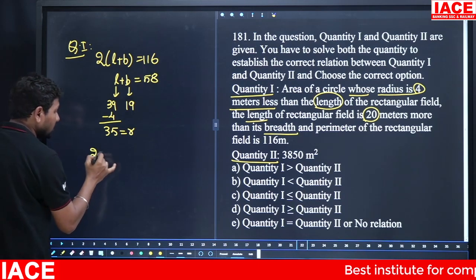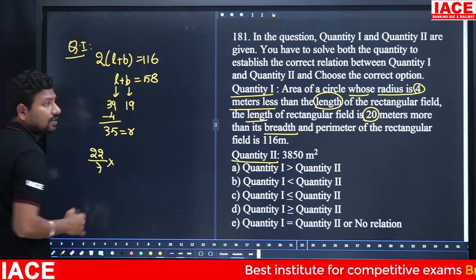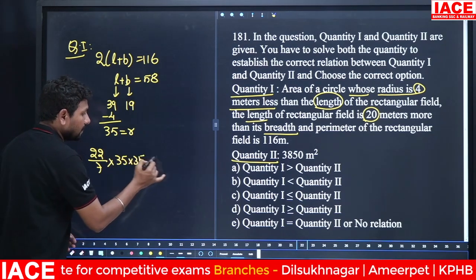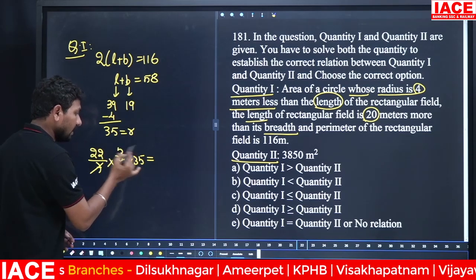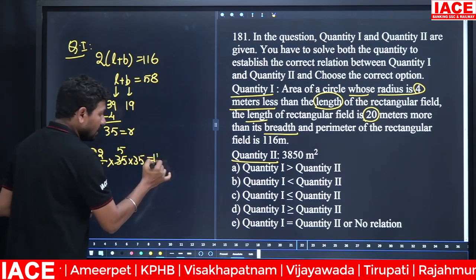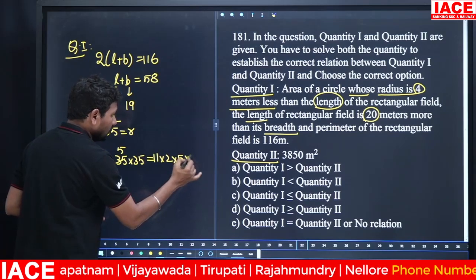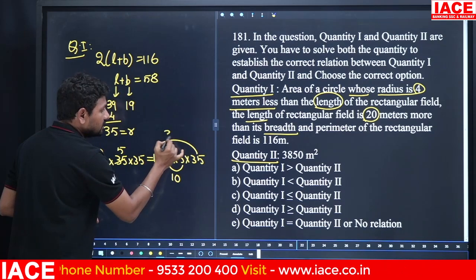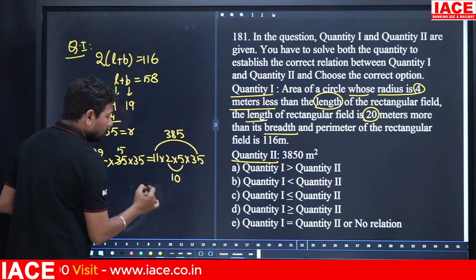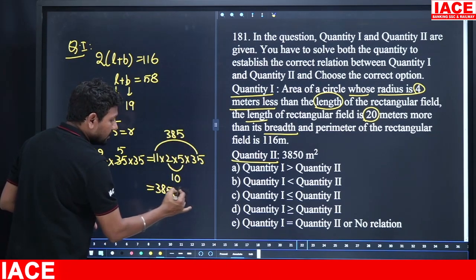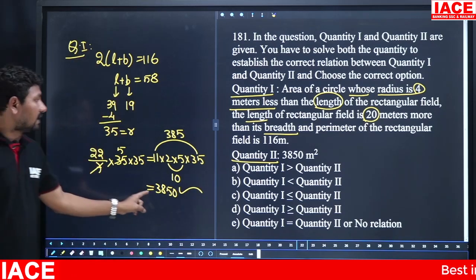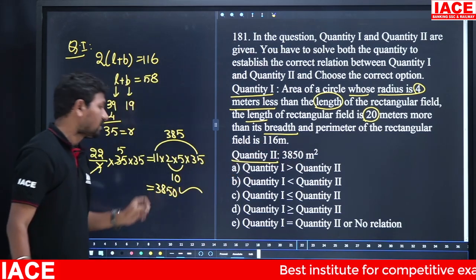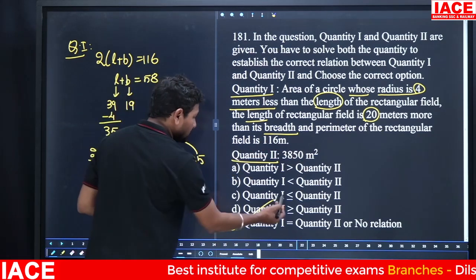Now you can calculate the area of the circle. Area of circle formula is pi r square. 22 by 7 into r square, 35 into 35. Cancel the terms. 7 how many times? 5 times. And 22 you can write 11 into 2, into 5 into 35. And 2 into 5 is equal to 10. 35 into 11 is equal to 385. 385 into 10 is equal to 3850. That means quantity 1, after the total calculation, you got an answer 3850. Already we know quantity 2 is 3850. Here 3850, here 3850 means both are the same. Option E.